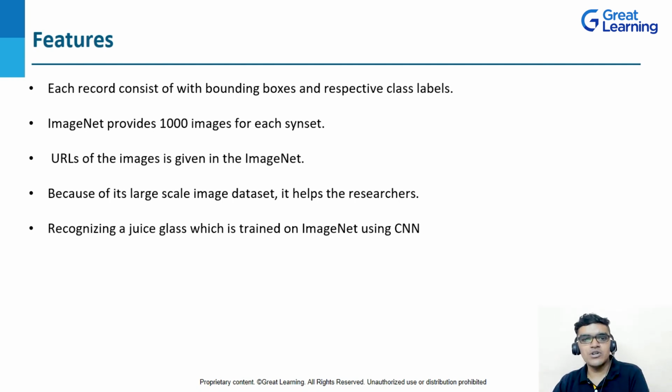Because of its large scale image dataset, researchers use this dataset and it's very beneficial for them. After getting an idea about this dataset, let's take an example where you can use it. Here you can see the example of recognizing a juice glass, which is trained on ImageNet using CNN. Basically you can train on this ImageNet dataset using a CNN, that is a convolutional neural network, and you can recognize a juice glass. So this is the basic idea about the ImageNet dataset.